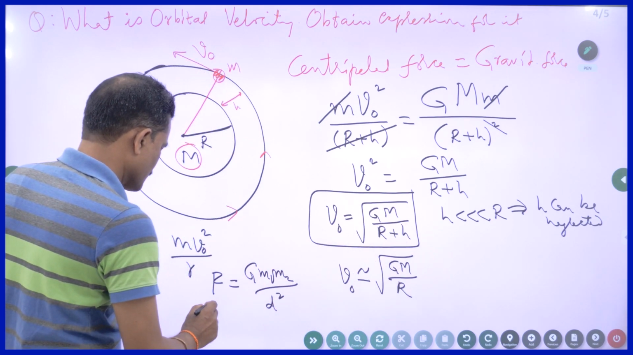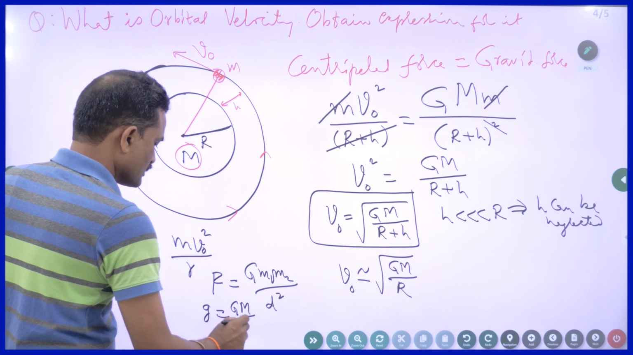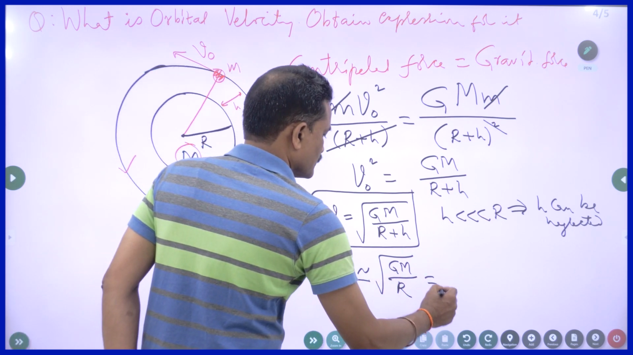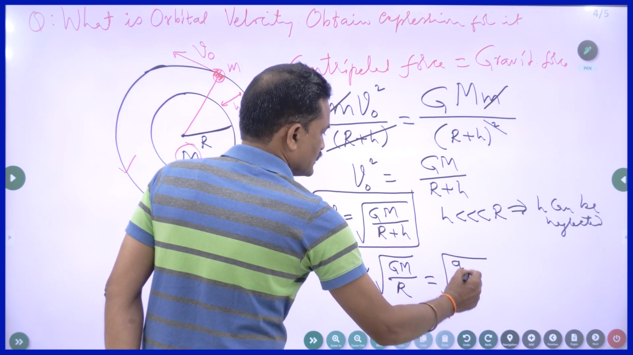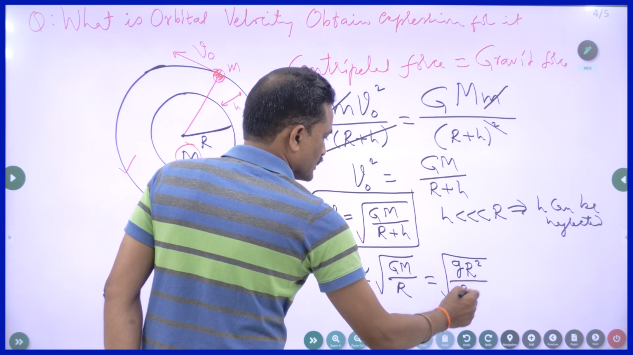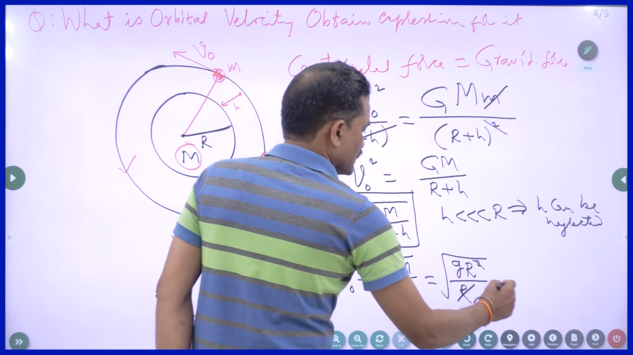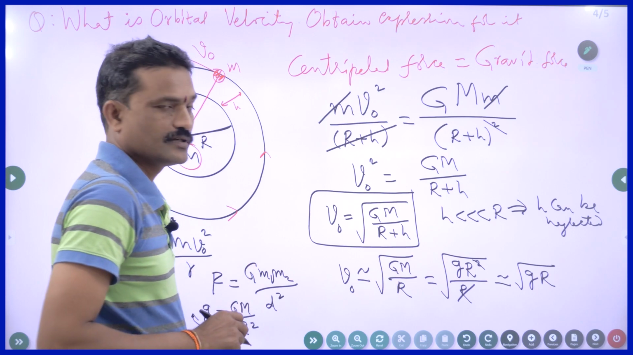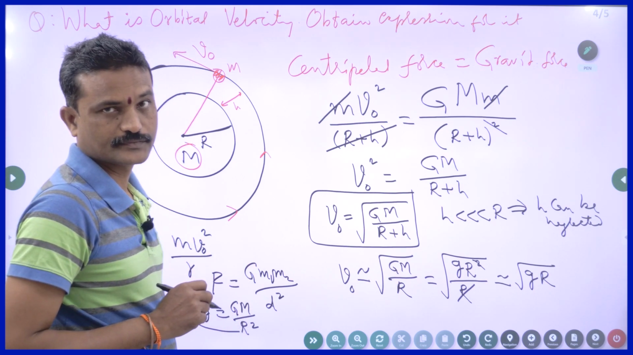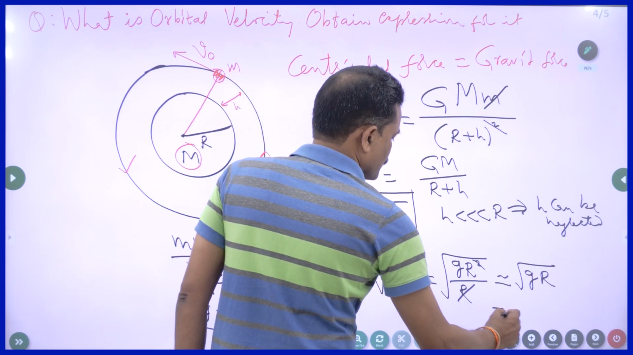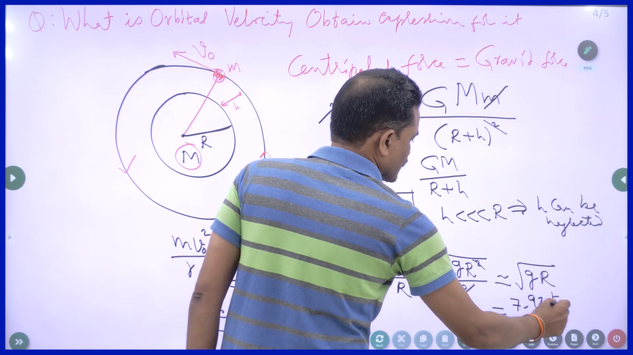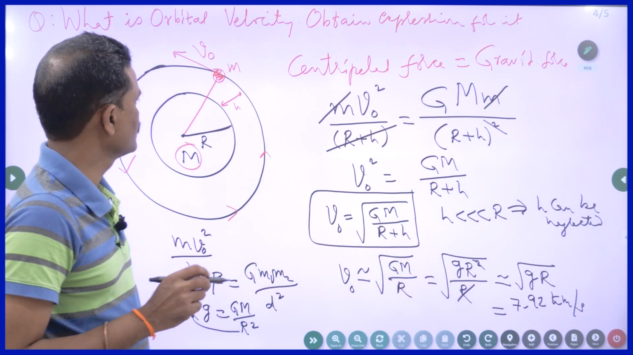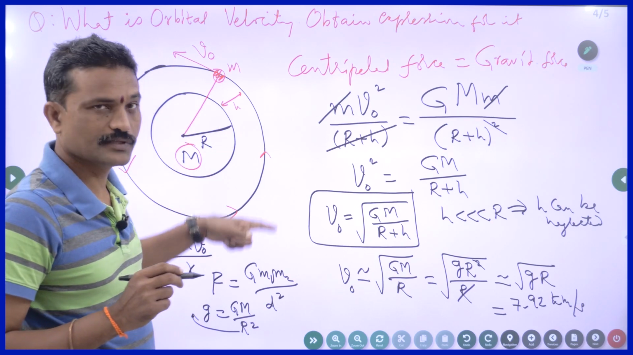We know from another formula g is equal to GM by R square. You can write GM is equal to g R square. This R square comes on this side. So this is equal to under root small g times capital R square by R. One R gets cancelled. So the expression for orbital velocity in terms of small g will be simply vo is equal to under root gR. In the case of Earth, it is around 7.92 kilometers per second, not per hour, per second. So you have to impart that much initial speed so that it can circulate around the Earth.